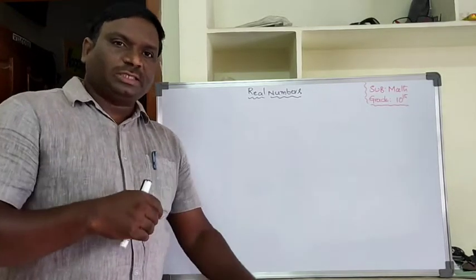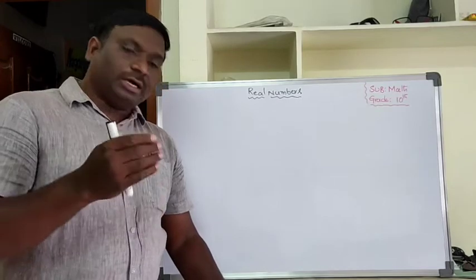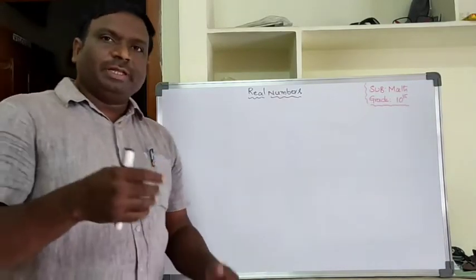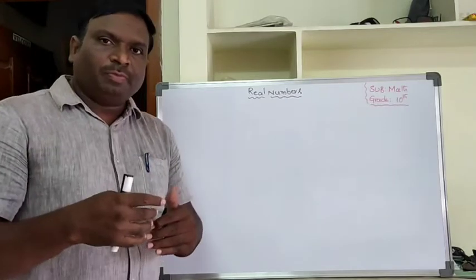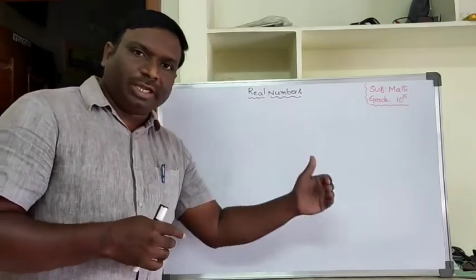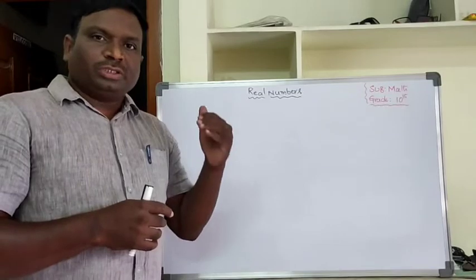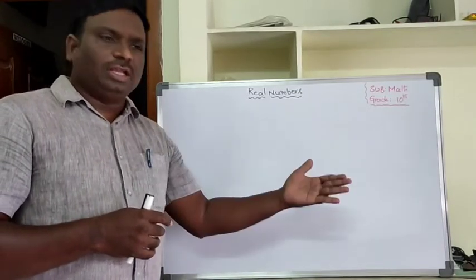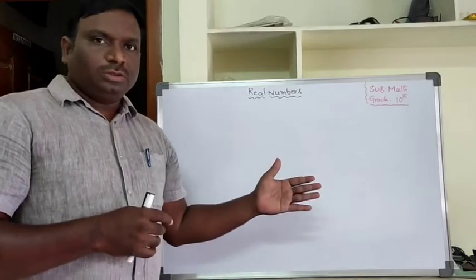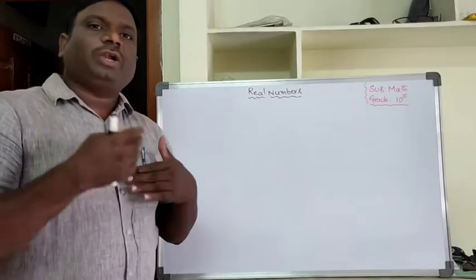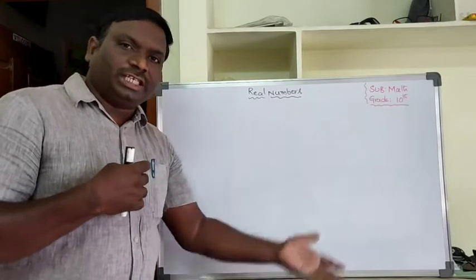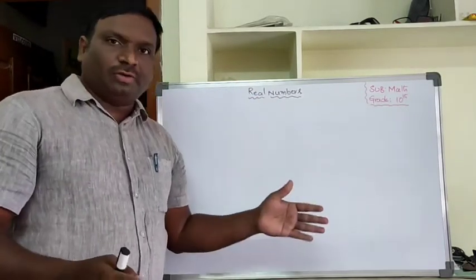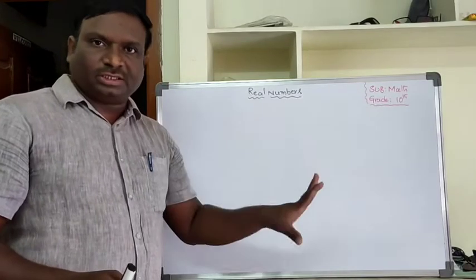When we want to write in decimal form, they will give the question in p by q form, and when we want p by q form, they will give the decimal form. That is the third exercise in total.